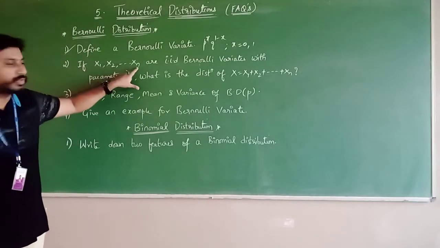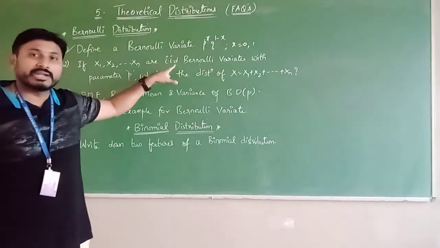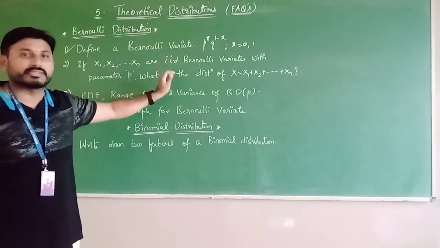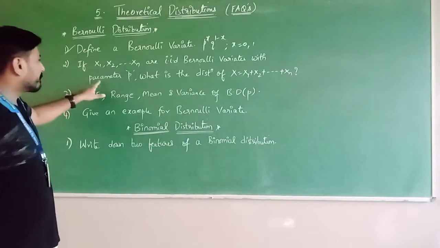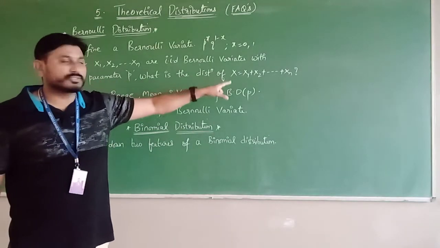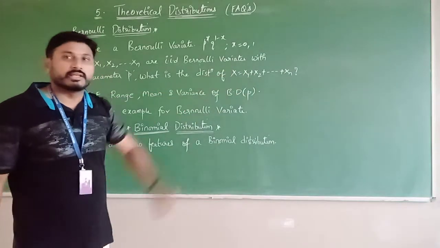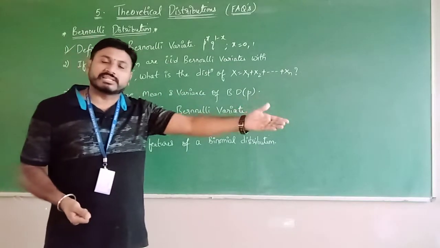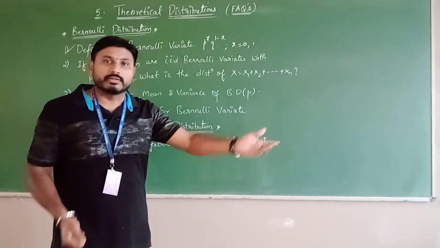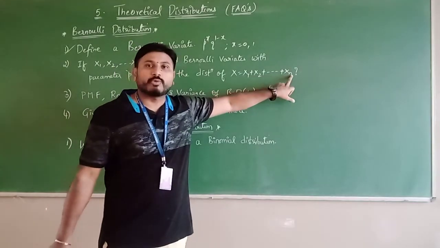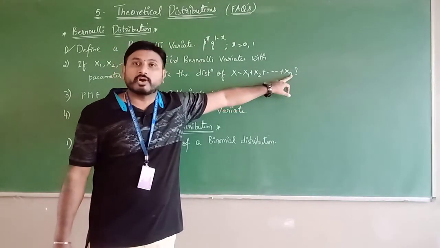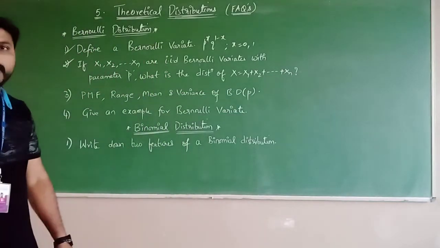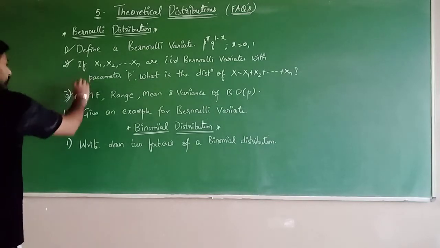If x1, x2 and so on xn are independently identically distributed, in short IID, Bernoulli variates with parameter p, what is the distribution of x1 plus x2 and so on xn? As you all know, Bernoulli distribution lies from 0 to 1. If you take up to n number of trials, then that becomes binomial trials. Clear? Now x1 plus x2 and so on xn, what kind of distribution is it? It is a binomial distribution. Clear? That is question number 2. It's a binomial distribution.